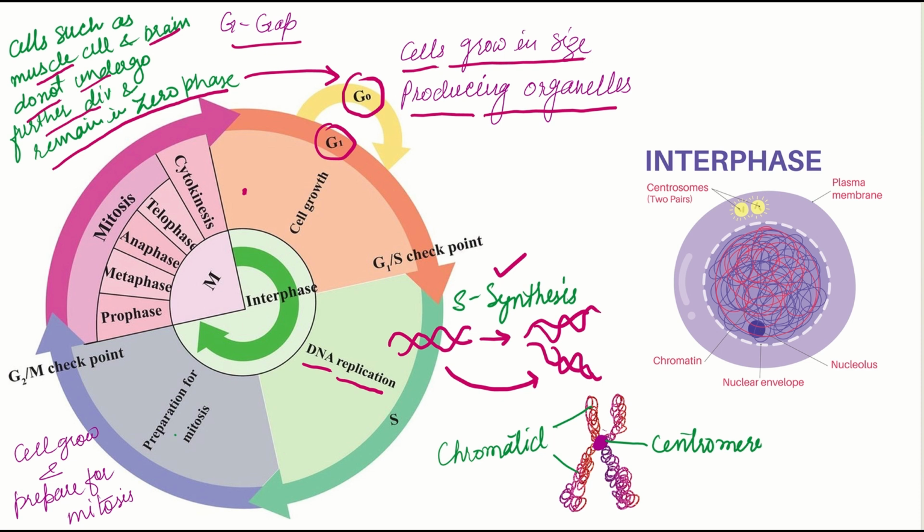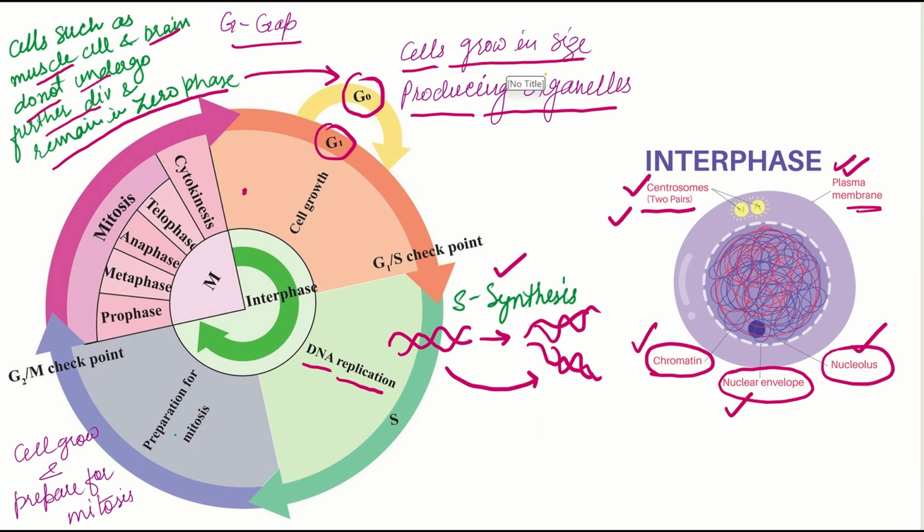Like in this interphase, you will be seeing the centrosomes, that is the two pairs of the centrosomes. In this phase, you can visualize the plasma membrane, chromatin. The genetic material here resides in the form of chromatin. And then the nuclear envelope you can see in the interphase, and the nucleolus.